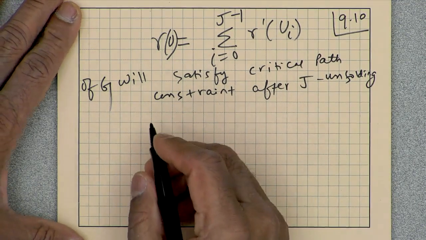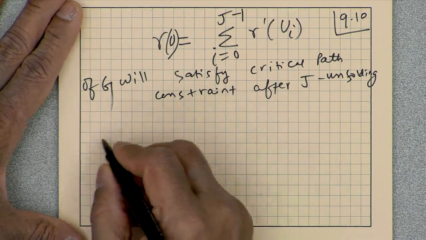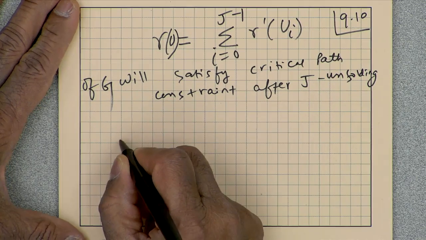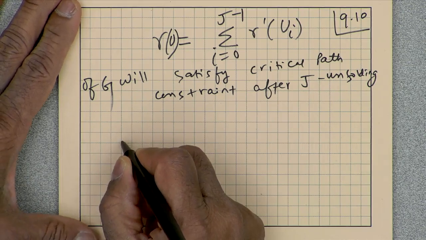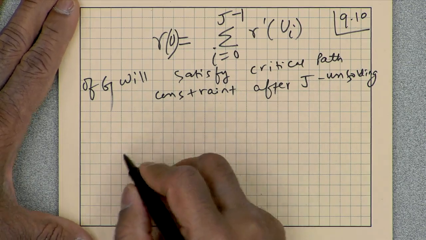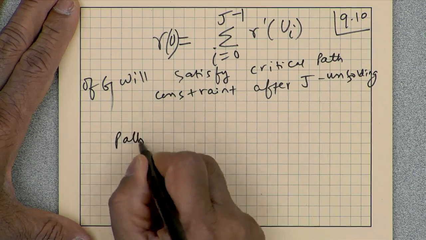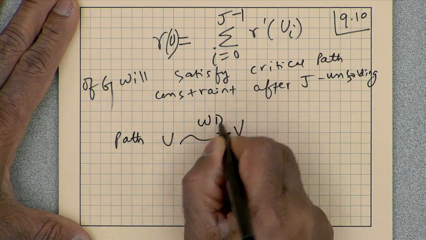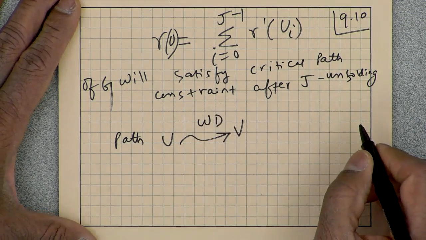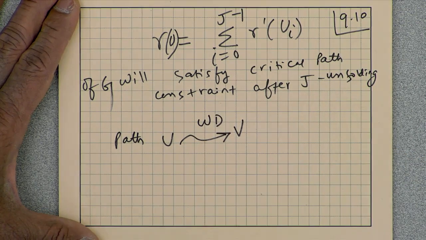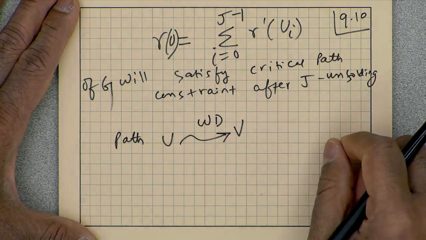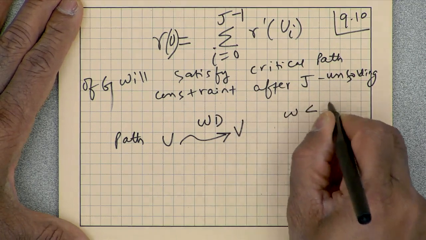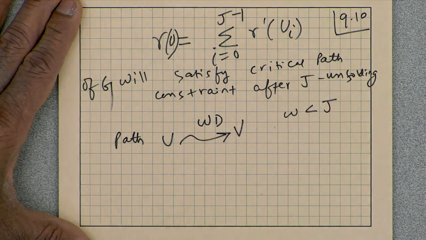Okay, so let me start with some property here. Let's say that I have a path from u to v with w delays, and w is less than j.